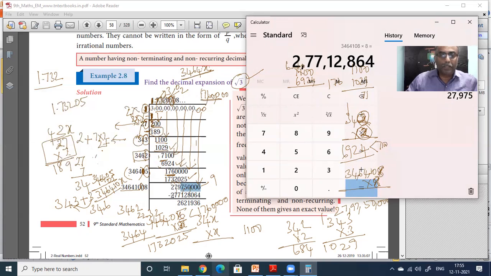Can you see this number? 2 crore 77 lakhs. Okay, 12,864. Okay, like that. So that is how you are getting this 8 also.